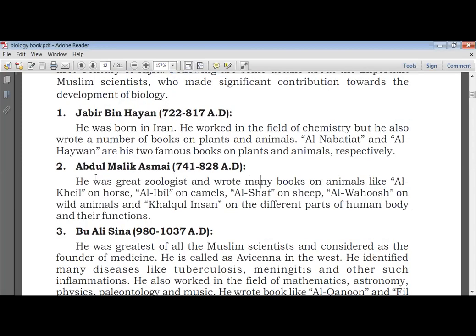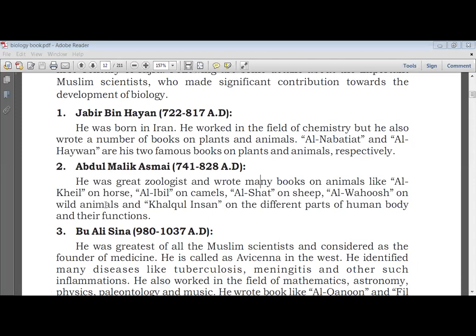Next, we are going to learn about Abdul Malik Asmai. Asmai, how do we pronounce it? Asmai. Okay. So, who else will be reading it? Nuseba. Fania, please turn off your mic. Nuseba, turn on your mic. Nuseba. Abdul Rahman. Hello. Yes.